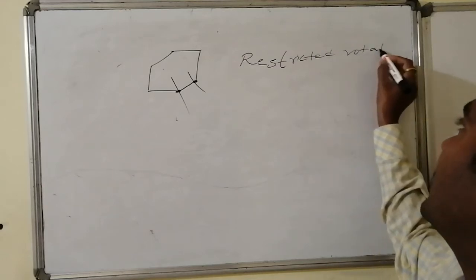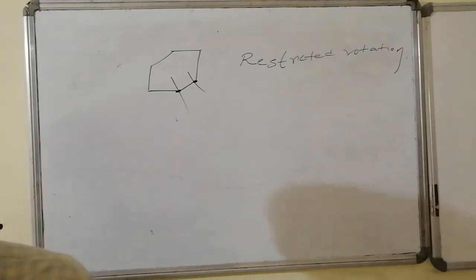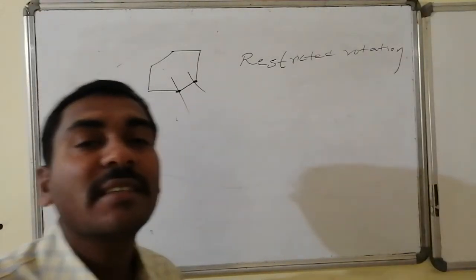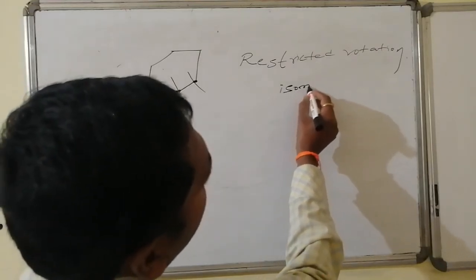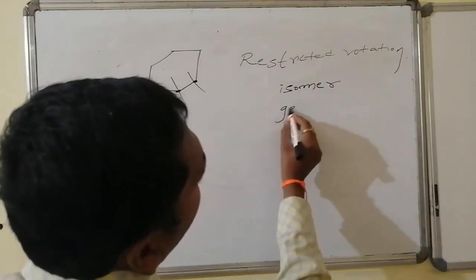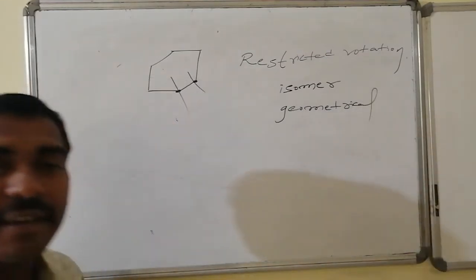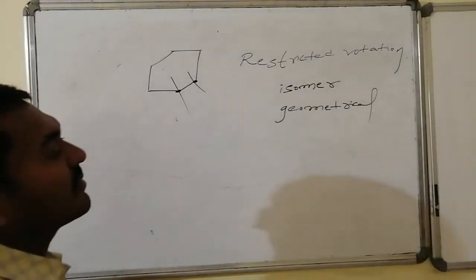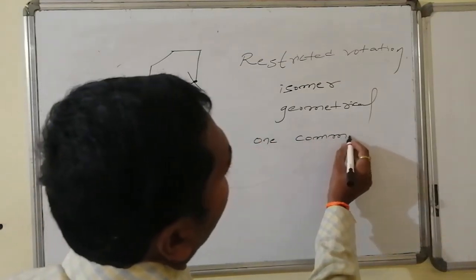Due to this reason, whatever groups are present over the carbon atoms can be arranged in different ways. As a result, isomers are possible, and those isomers are said to be geometrical isomers. Here also the common feature to validate geometrical isomerism is one common group on both carbon atoms.